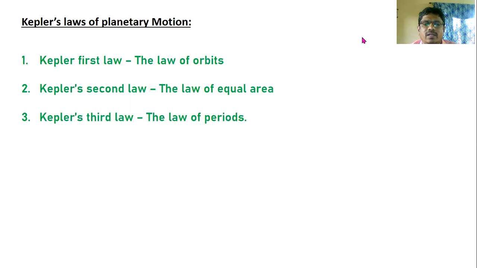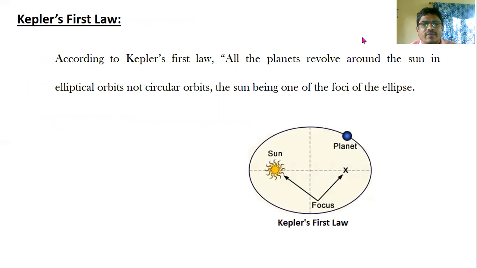Last one, Kepler's third law, the law of periods. The ratio of the squares of the periods of any two planets is equal to the ratio of the cubes of their average distances from the Sun. Let's discuss them one by one.